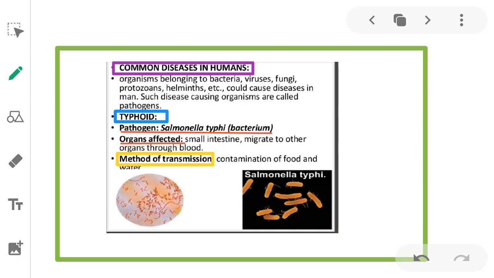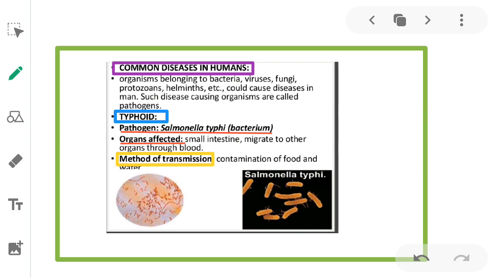Then, method of transmission. This bacterium Salmonella typhi enters into a human body and causes the disease called typhoid. How it enters, that is the mode of transmission, is through contamination of food and water.